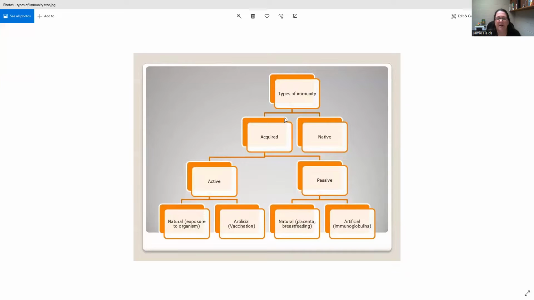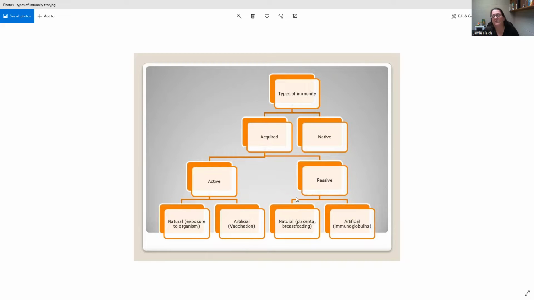Okay, so we can have either native immunity to something or acquired immunity. Native immunity is something we're just born with, and it tends to be just a genetic fluke. Acquired immunity is when we're not born immune to a disease and we develop it somehow. We can develop acquired immunity either actively or passively. Actively means we made our own antibodies to that. Passively means we got someone else's antibodies to that, or artificial ones. So active or passive. Active, we make our own antibodies. Passive, we get other antibodies.